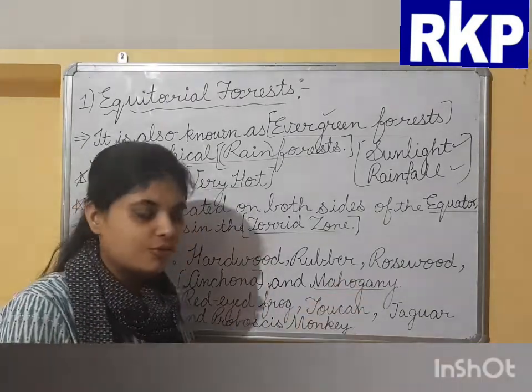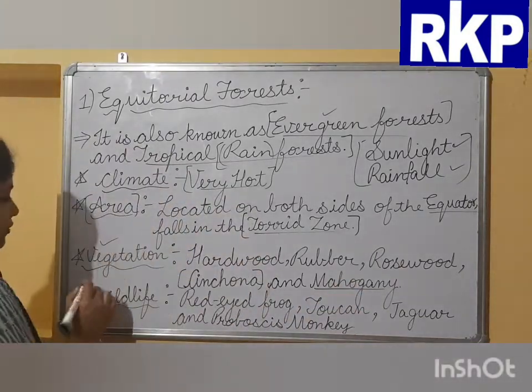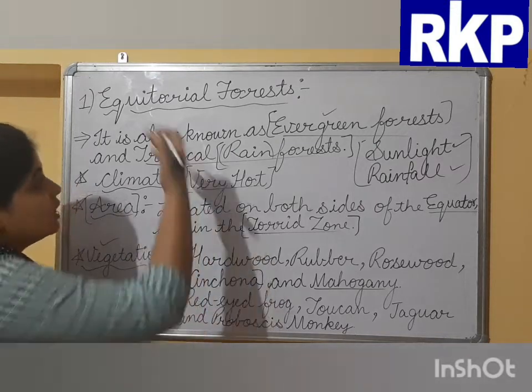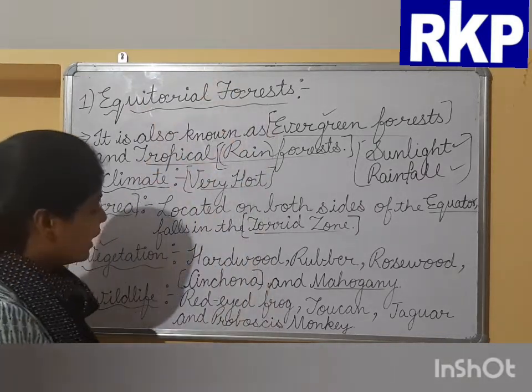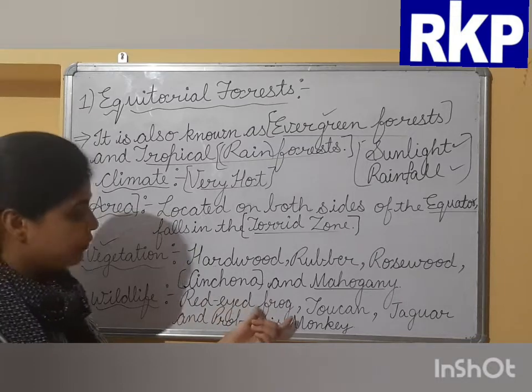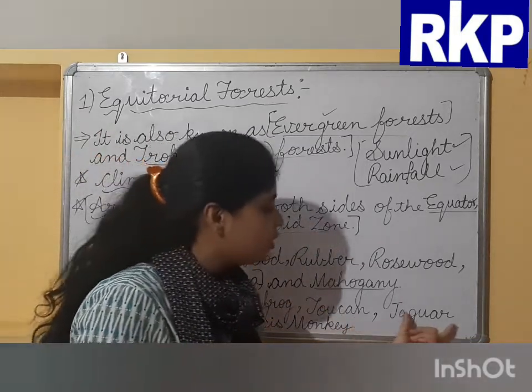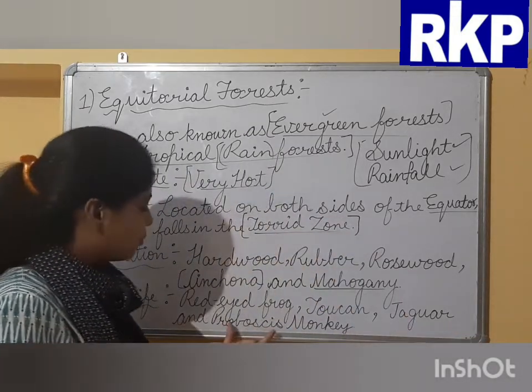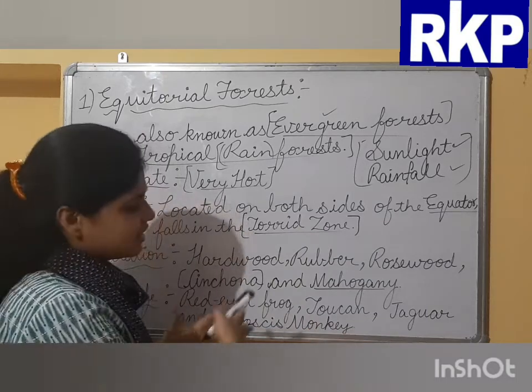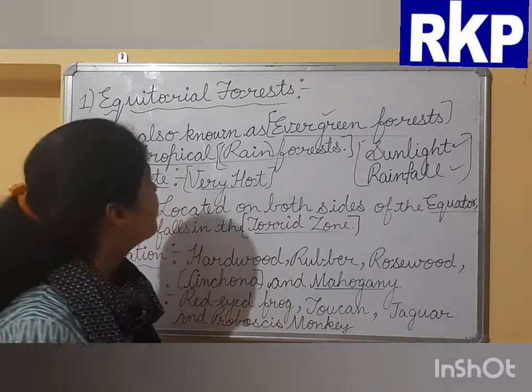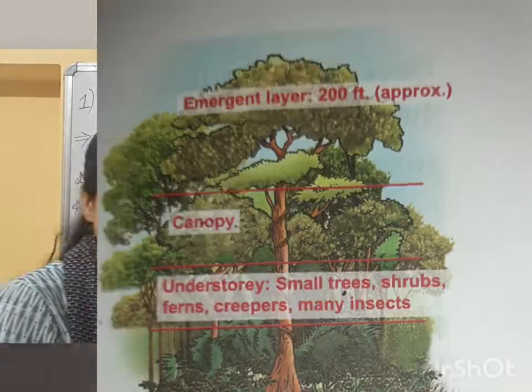So it's also a type of wood. Next is wildlife. Wildlife means the animals found in the equatorial forest. So they are the red-eyed frog, toucan, jaguar and proboscis monkey. These are some species of animals which are found in the equatorial forest.